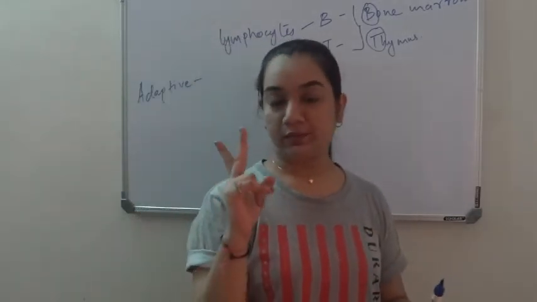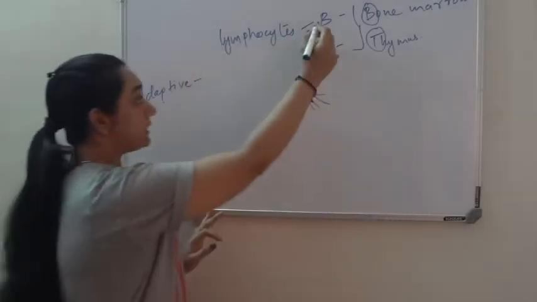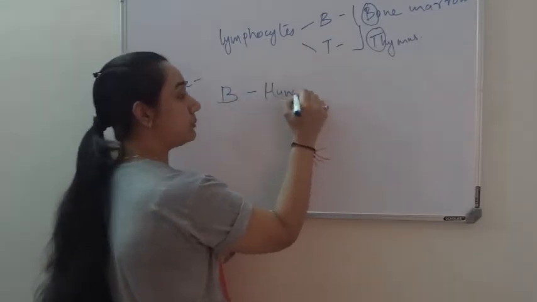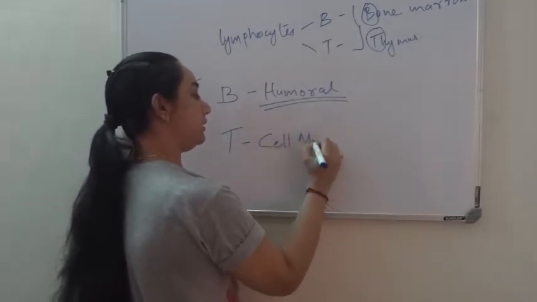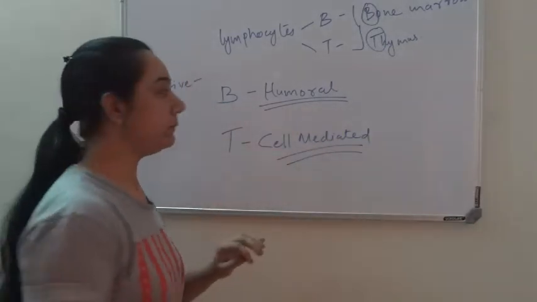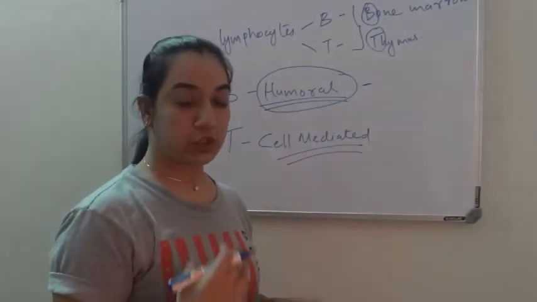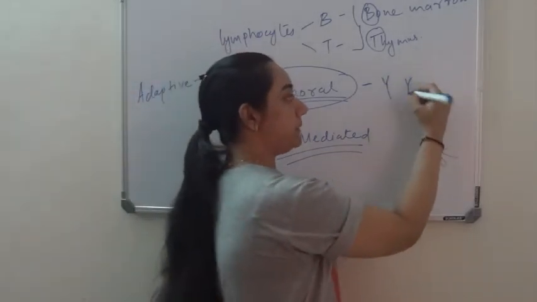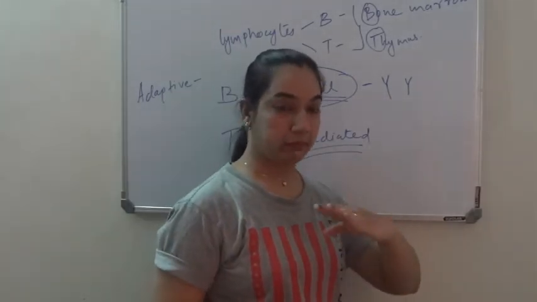These two lymphocytes provide us two types of acquired or adaptive immunity. B lymphocytes give us something which is called humoral immunity, and T lymphocytes give us cell mediated immunity. Why these names? The humoral name came because B lymphocytes show immunity in the form of antibodies, which are present in our blood, and that fights against the bacteria which is present in the blood itself.